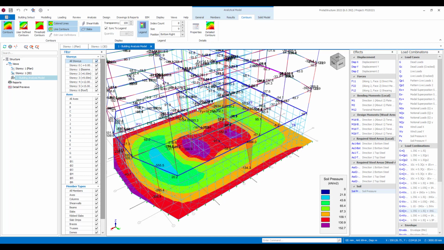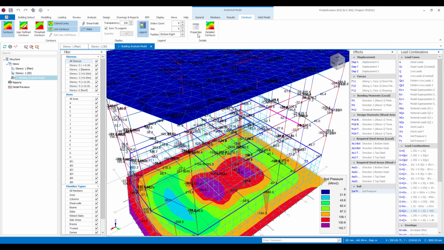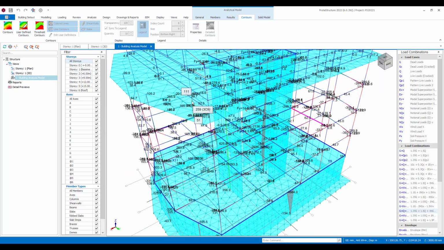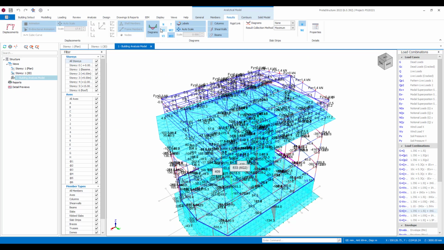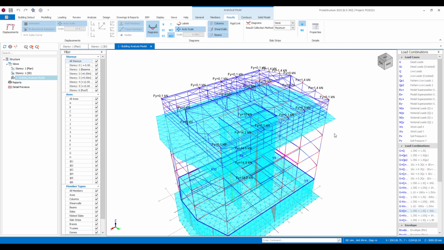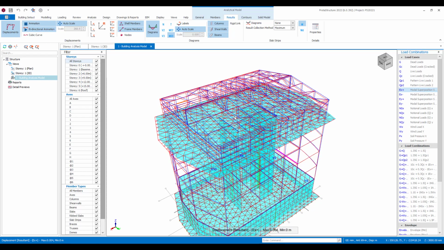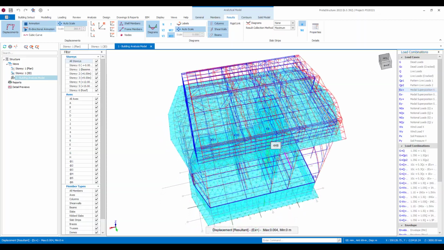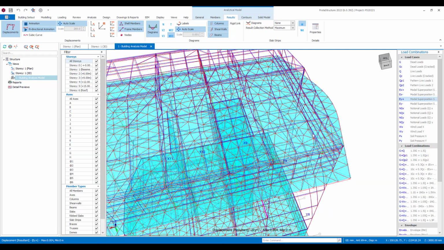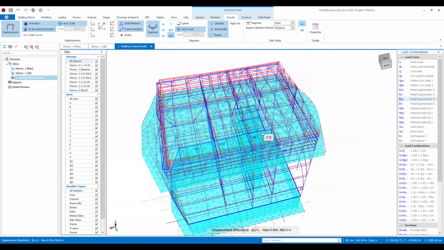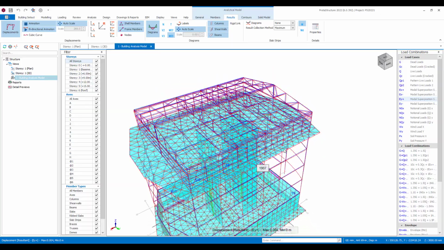So let's look at the model in its entirety again. I might include the shear walls. I'll just turn off the contours for the time being. And what I might like to look at, if I go back to the results, is the behaviour of this under certain conditions. So maybe it's excitation, and I want to look at how that's behaving under earthquake with a positive eccentricity. So we can have a look at the behaviour there. Maybe I'd like to see that in the Y. So this is all dynamic, and you can see instantly the behaviour of that structure.